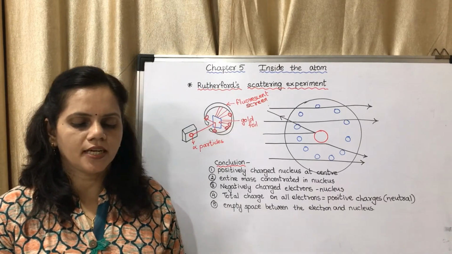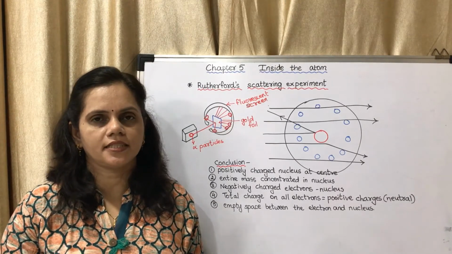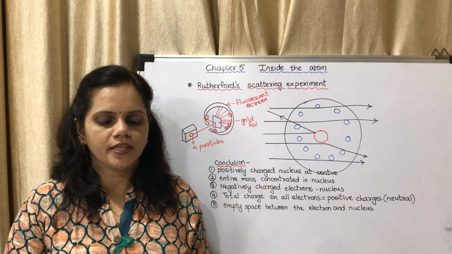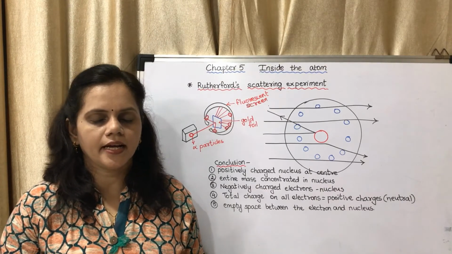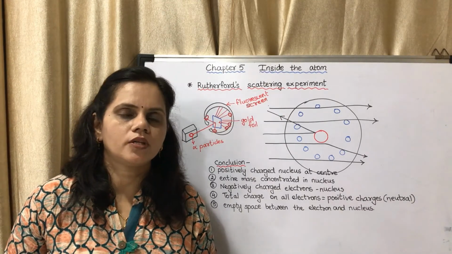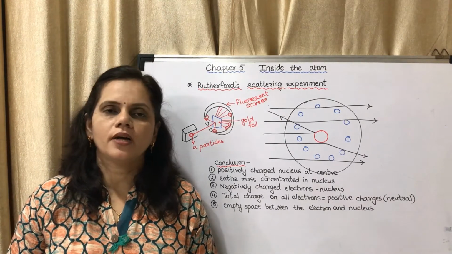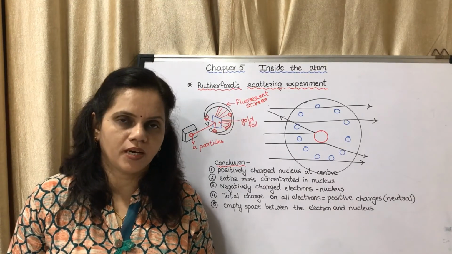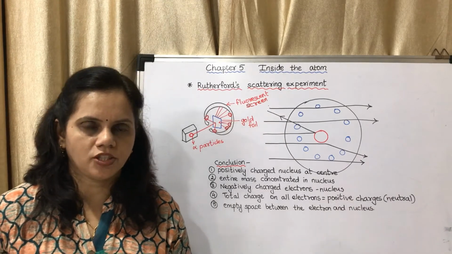As the opposite charges are balanced, the atom is electrically neutral. There is an empty space between the revolving electrons and the atomic nucleus. If you are having a question on Rutherford's atomic model, you have to write all these 5 points. It is a 5-mark question or a 3-mark question.